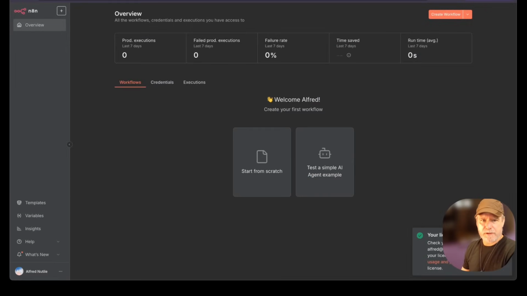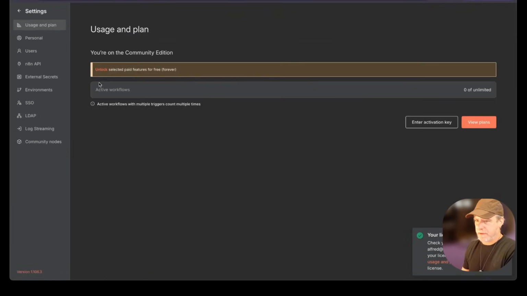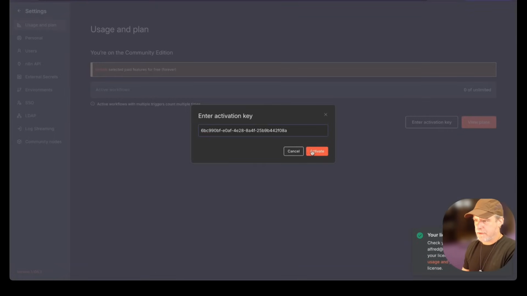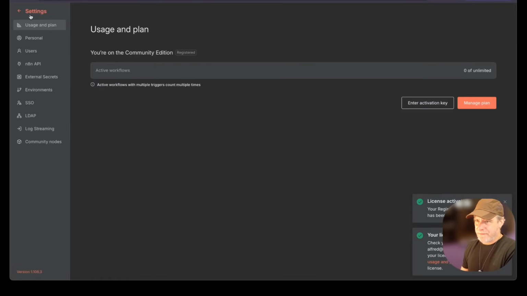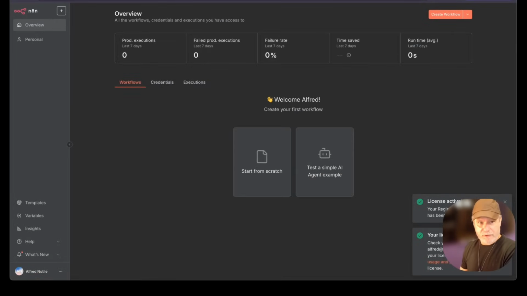Just going to pull this over here. You'll get an email from them with this particular key, and then we just add it. Actually, you can just click on the link in the email, but we're going to go here to enter the activation key. Again, pay for their subscription. Self-hosting is great, but don't let it intimidate you. Don't let it throw you off. I'm going to try and make this the most simple thing to follow, honestly.